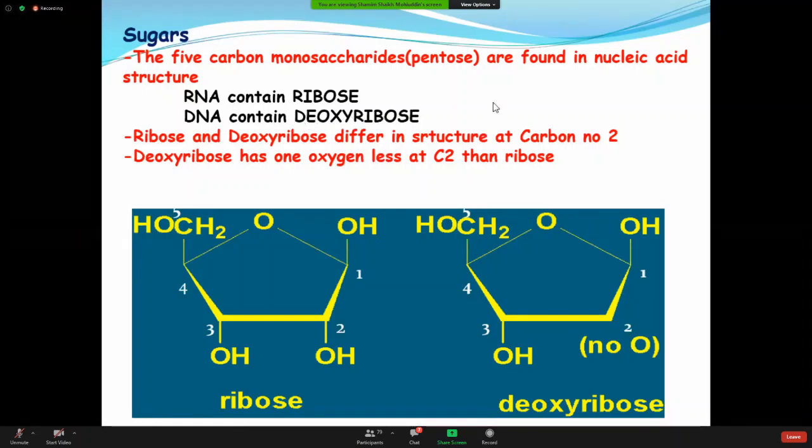So have a look here again. Can somebody tell me the full name of RNA? Ribonucleic acid. Okay. What is the full name of DNA?